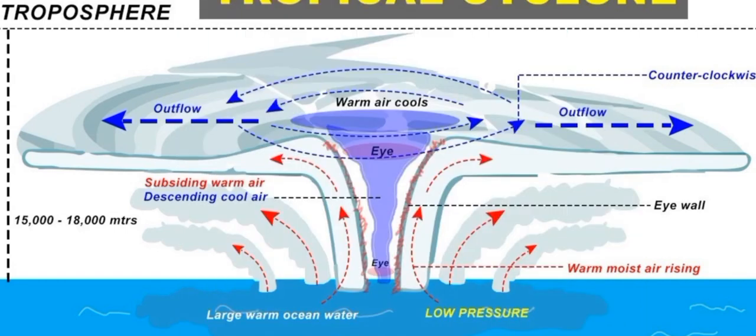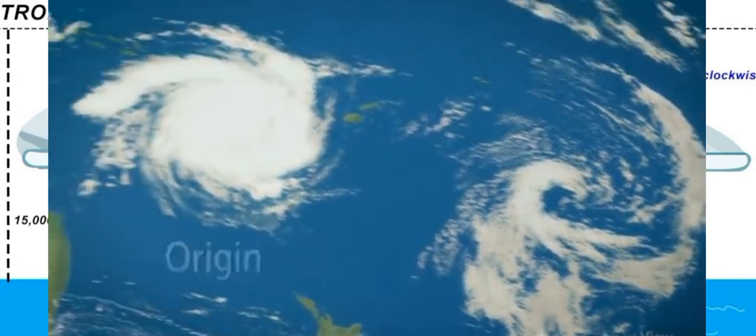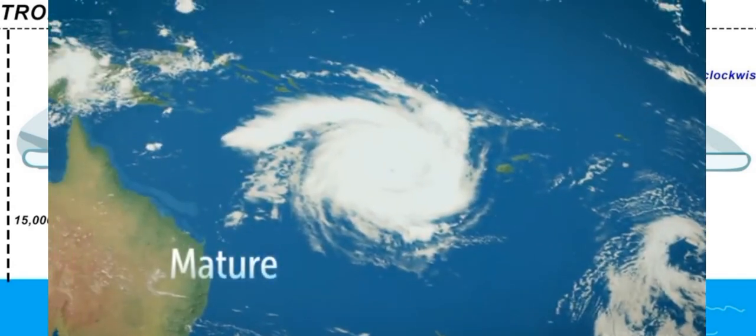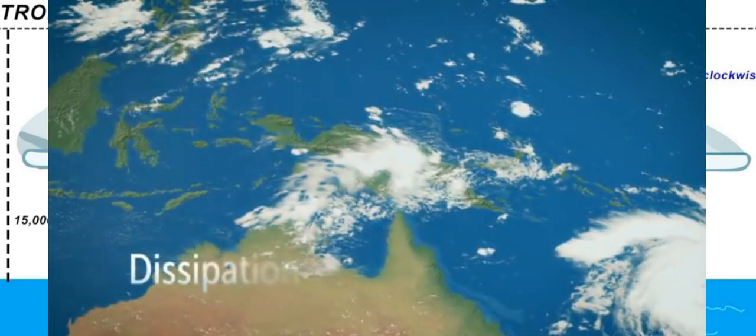And as cyclone makes landfall on the continent, it would soon die off because of lack of moisture. Hence, tropical cyclones form and develop over the oceans and seas, and they die off as they hit the land as moisture supply gets cut off.